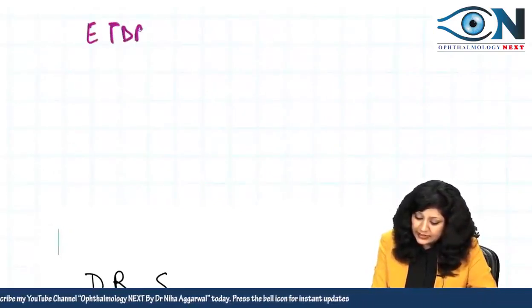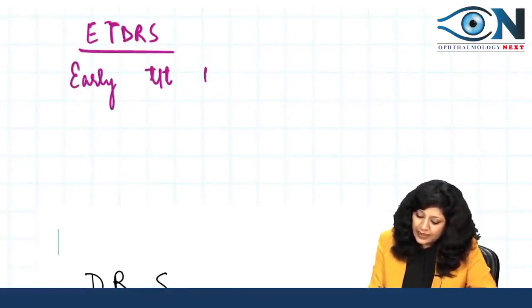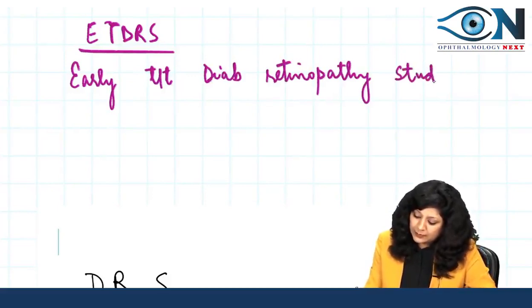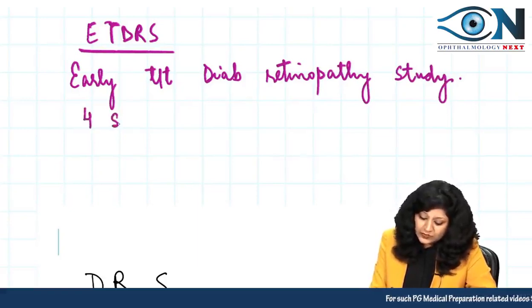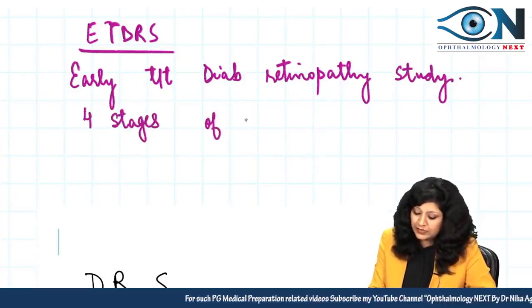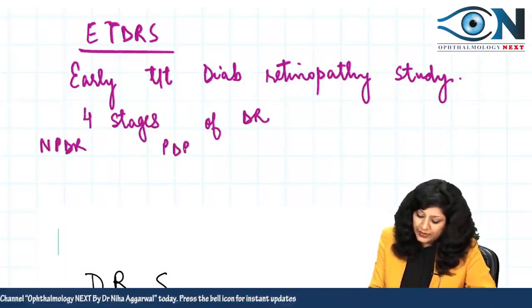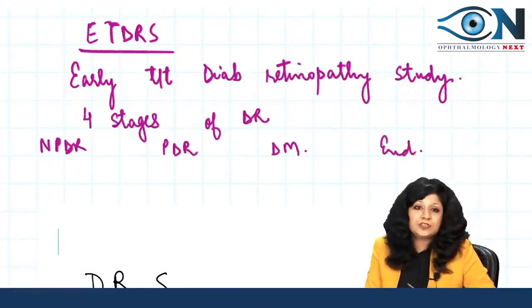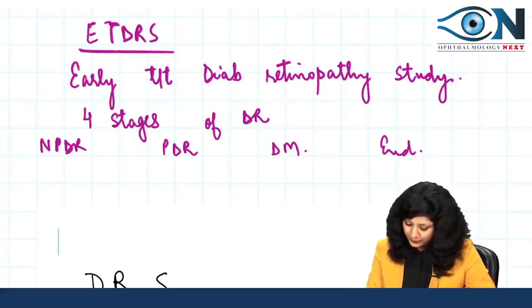Okay. Now, what is this ETDRS actually? What is the full form? This is your Early Treatment Diabetic Retinopathy Study, and as I always tell you, according to this we have 4 stages of diabetic retinopathy. What are these? NPDR, then PDR, then diabetic maculopathy, and then end-stage diabetic eye disease. So according to this Early Treatment Diabetic Retinopathy Study, we have 4 stages of diabetic retinopathy.